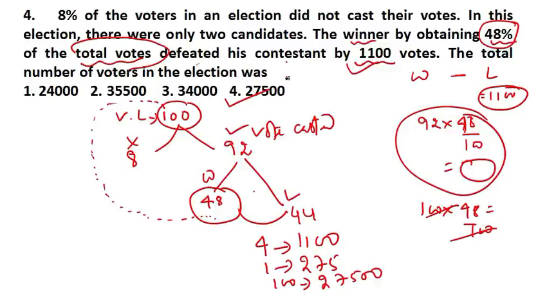This line is very important. The winner is obtaining votes from where? From 48%, from votes cast, or from valid votes, or total votes. So please bear in mind that you should always read this line very carefully. Okay, let's go to the next question.